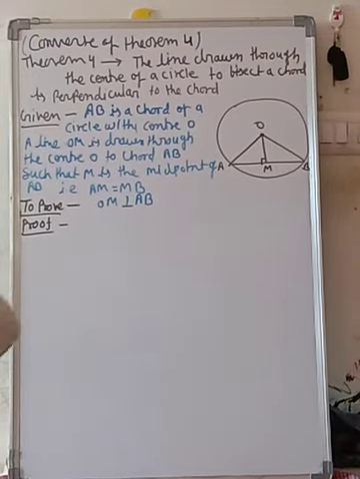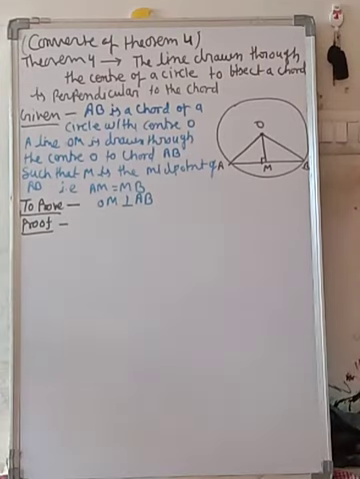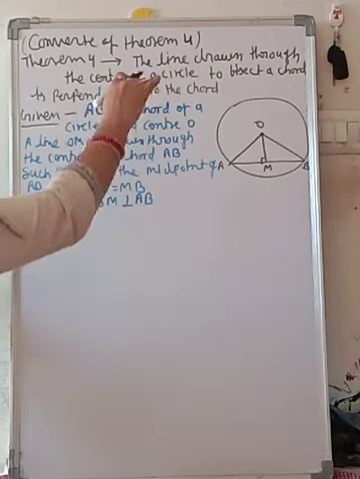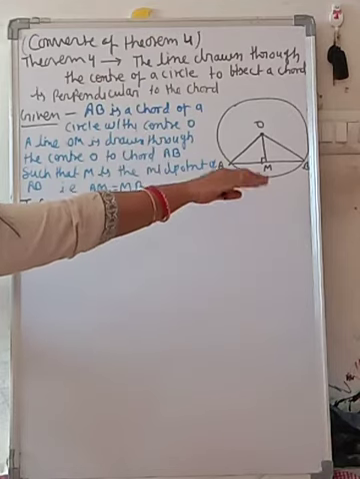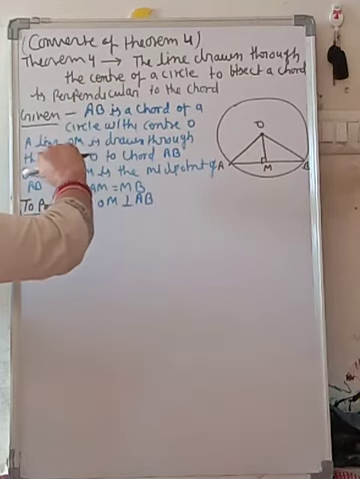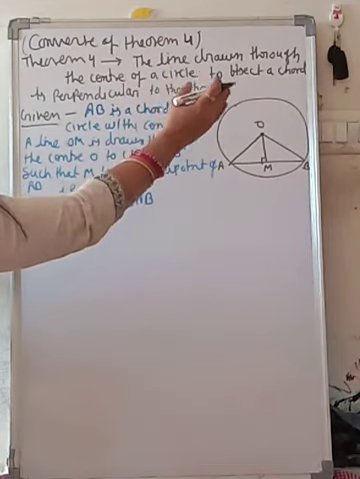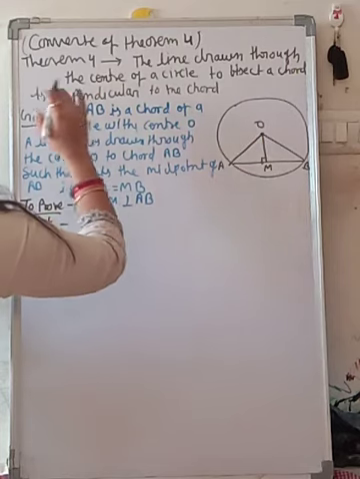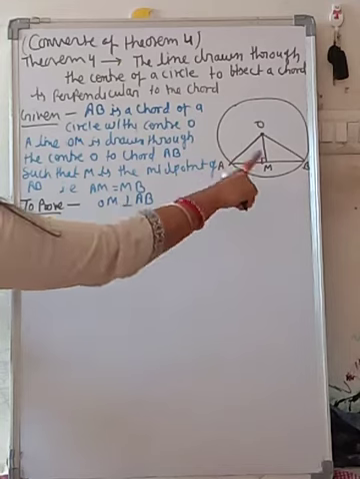Now students, our next theorem is the converse of theorem 3. In the previous video you learned theorem 3. The statement of theorem 3 is: the perpendicular from the center of a circle to a chord bisects the chord. So now this theorem will be the converse of theorem 3. The statement of theorem 4 is: the line drawn through the center of a circle to bisect a chord is perpendicular to the chord.